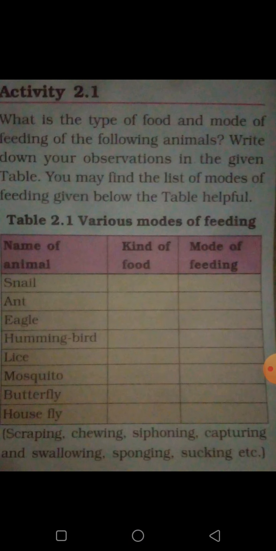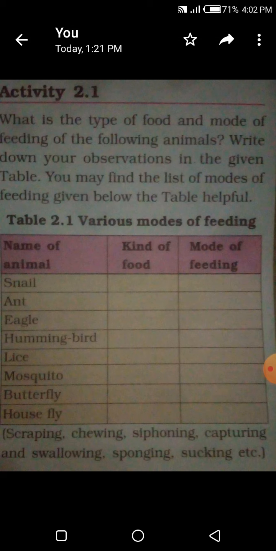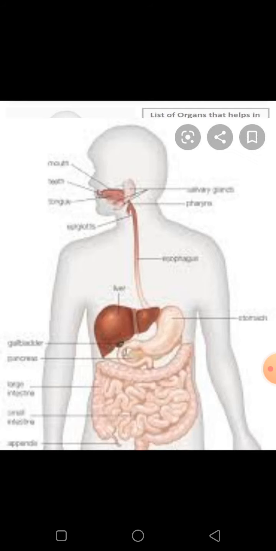Activity. Now we have to do this activity. Mode of nutrition, Activity 2. What is the type of food and mode of feeding of the following animals? Write down your observations in the given table. You may find the list of modes of feeding given below the table helpful.